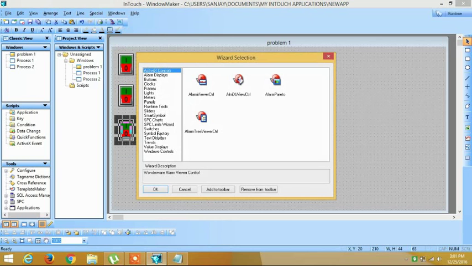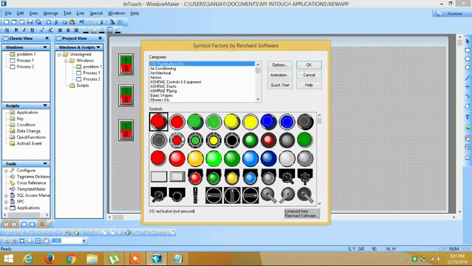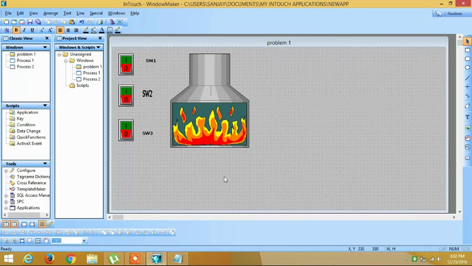Now we are going to select a furnace from this option. Go to the symbol factory, click over here, and out of these, select the one which looks like a furnace. Here's our furnace. As we know, this is software which runs the hardware. The alarm that we are required to sound can be heard through an external speaker.